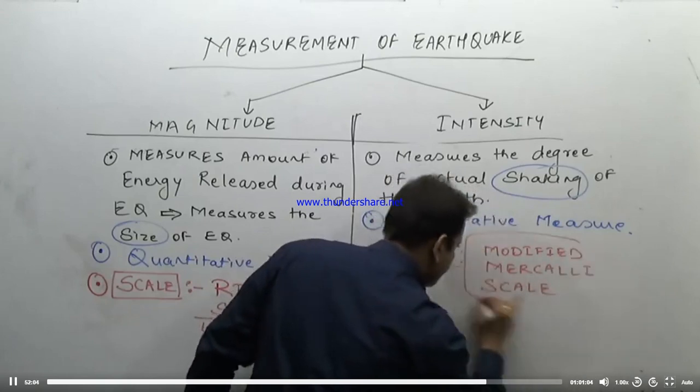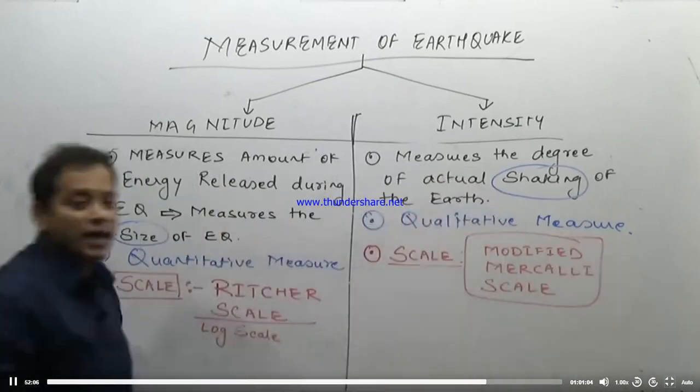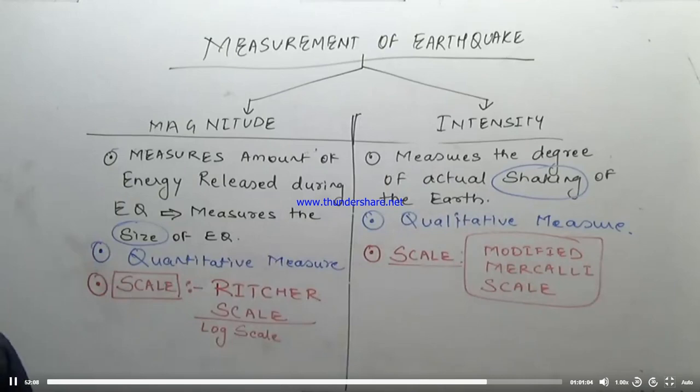So it is measured with the help of the modified Mercalli scale. You remember intensity, IM, intensity and Mercalli scale, or you can remember IMS for intensity and MR for magnitude.